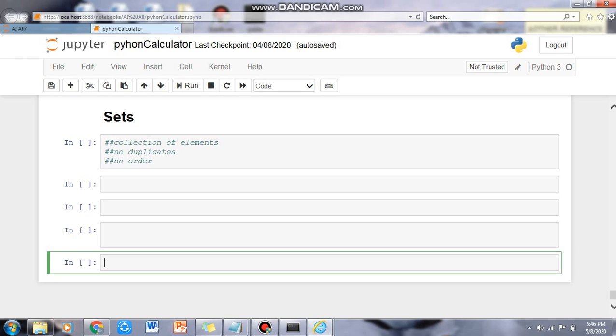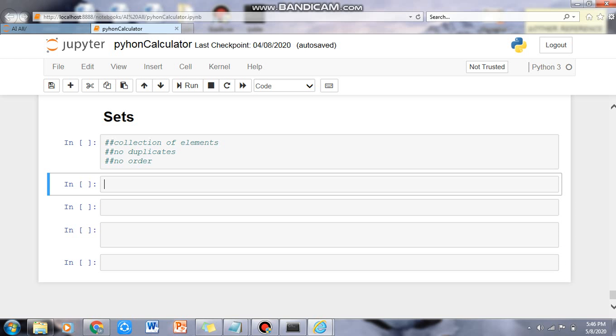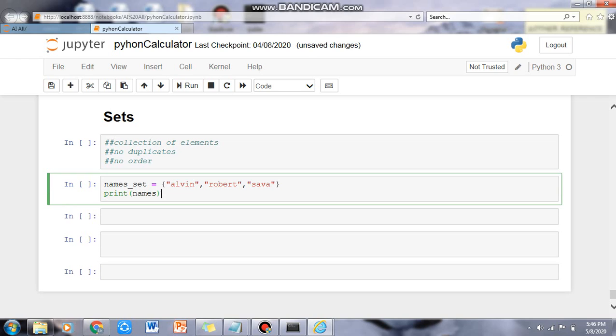So the three main points of sets to remember are that it is a collection of elements, no duplicates are allowed, and there is no order in the set. So, for example, we have taken a set whose name is names set.